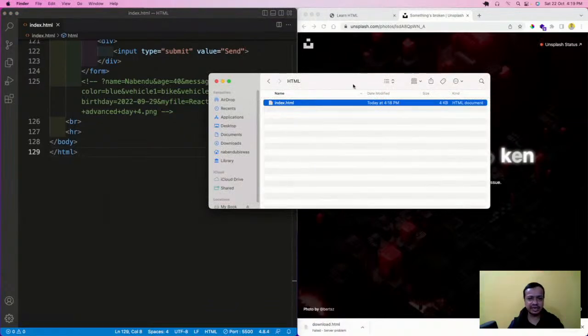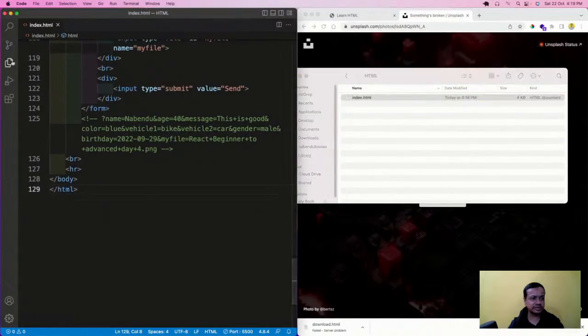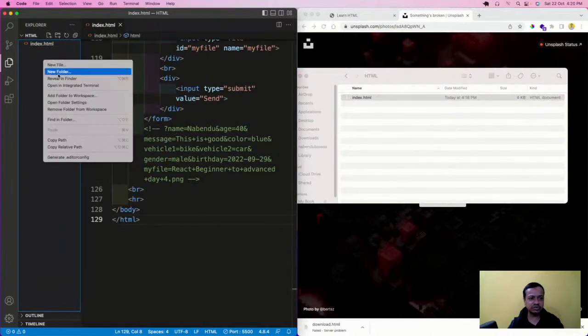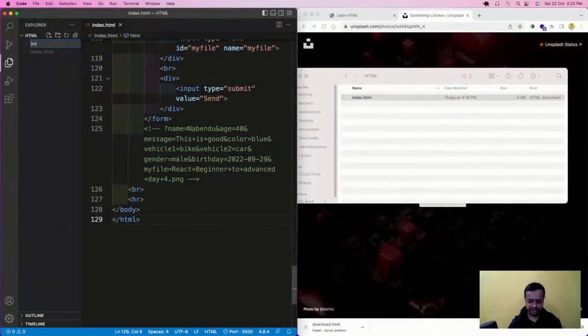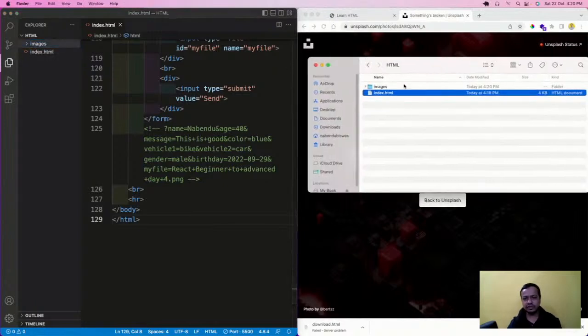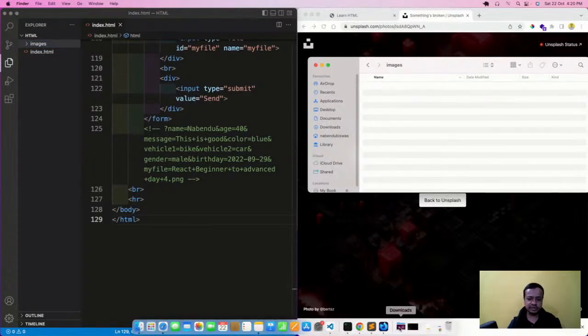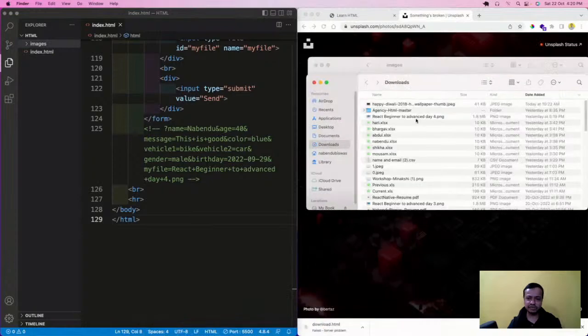First, I'll go and create a new folder called images. Generally we do it like this. I'll make an images folder, so it is created. Now in this images folder, I will add something from my downloads.